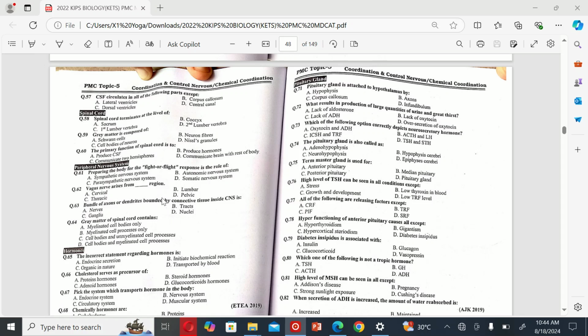The next MCQ is: this nerve arises from which region? A. Cervical, B. Lumbar, C. Thoracic, and D. Pelvic. So the correct option is D. Pelvic.